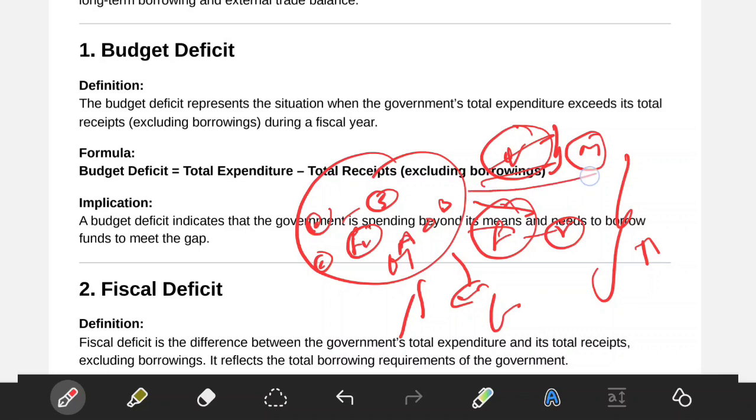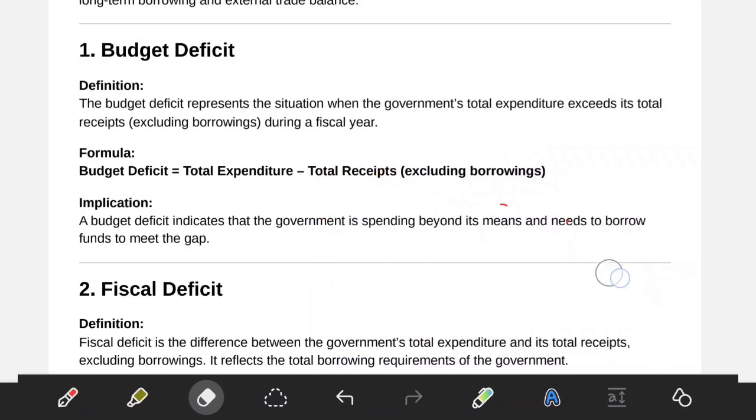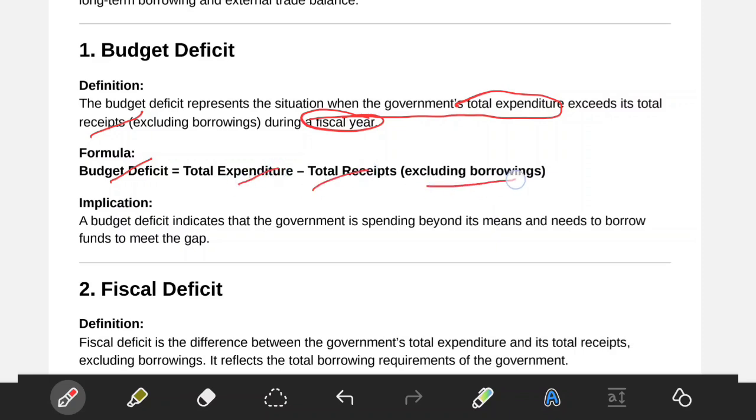Okay, but suppose if the more number of fruits are there or more number of vegetables are there, then you can say that okay, this particular person will not have balanced nutrition. In the same way, the deficits represent in such a way that it gives different aspects of government fiscal performance. So budget deficit represents the situation when the government's total expenditure exceeds what? Its receipts. Always mention this. Budget deficit is equal to total expenditure minus total receipts except borrowings.